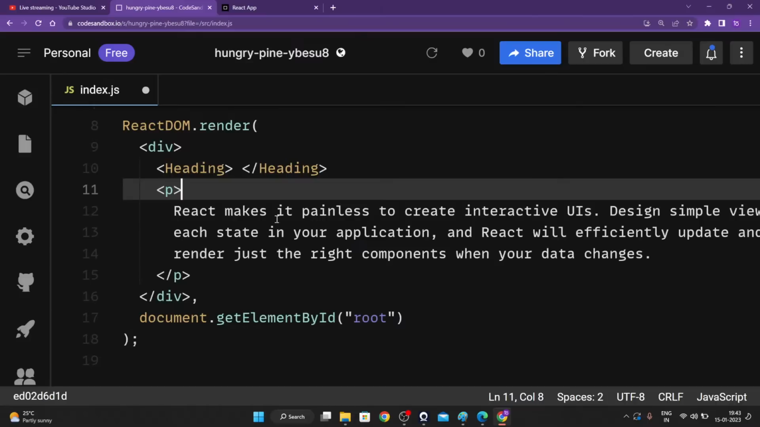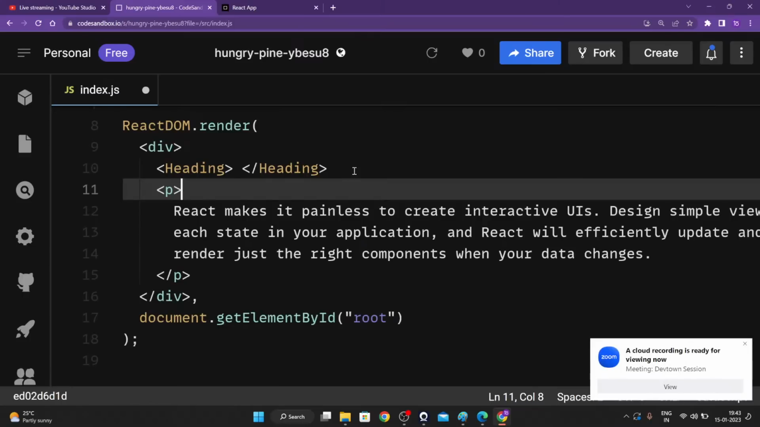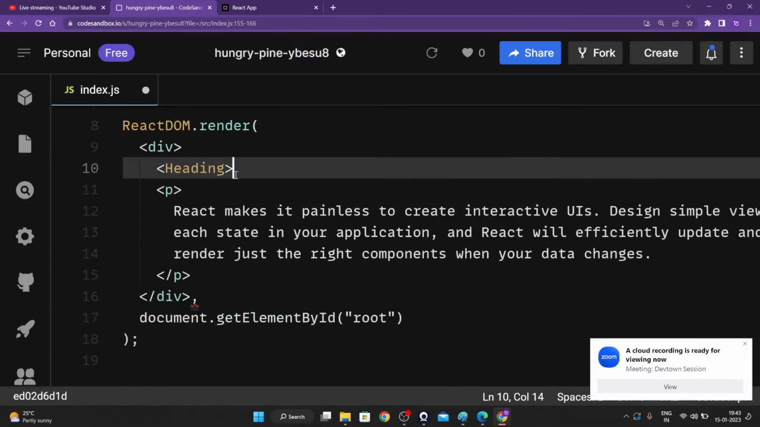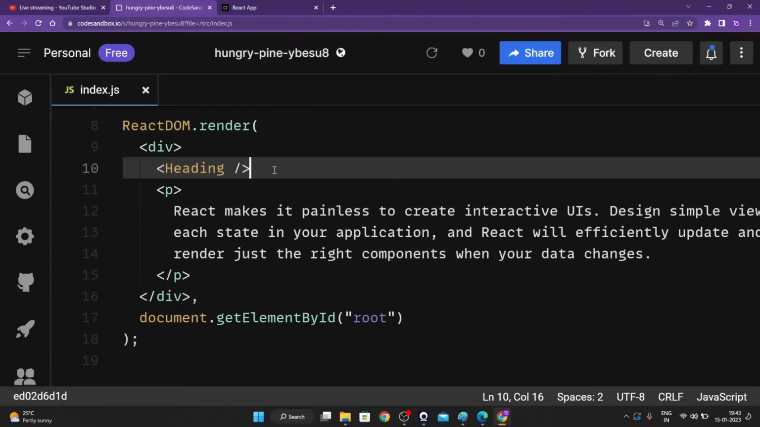Okay, guys. So right over here, as you are able to see, we don't require an opening heading tag and a closing heading tag. So what we are going to do is remove this and create it as a self-closing tag. This is called a self-closing tag. You don't require an opening and a closing tag. It's just a self-closing tag that you are having right over here.